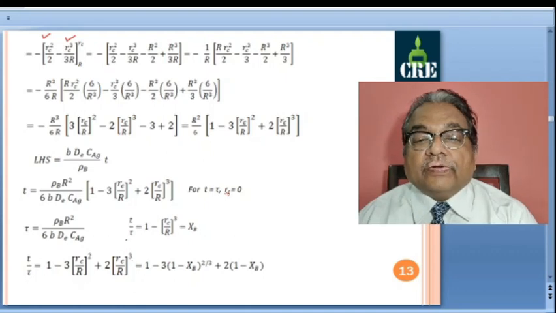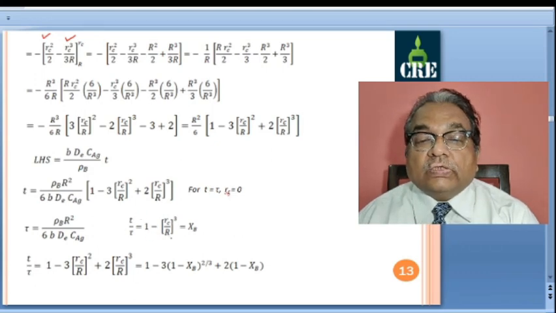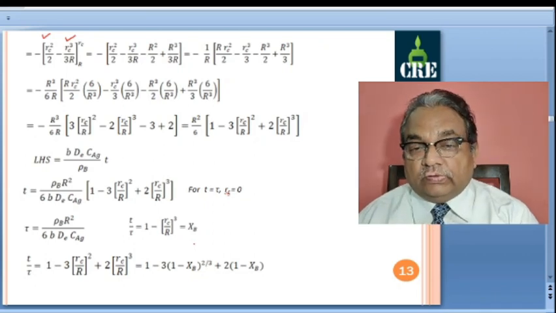And we know from the volume fraction definition that t by tau is equal to 1 minus (r_c by R) whole cube, and that is equal to X_B. This is from the volume fraction geometry.